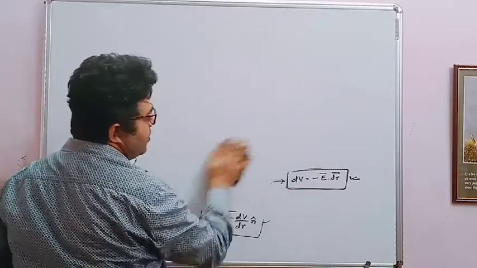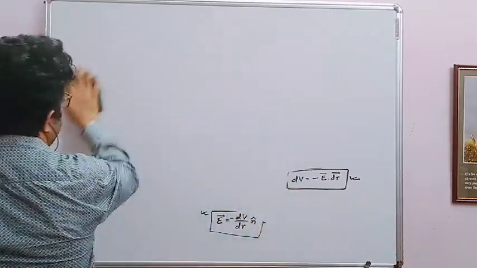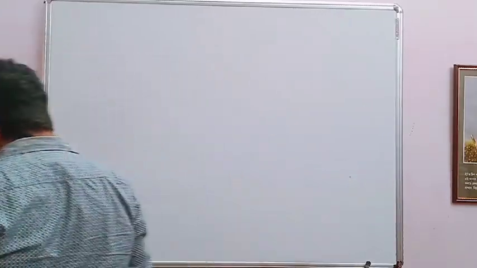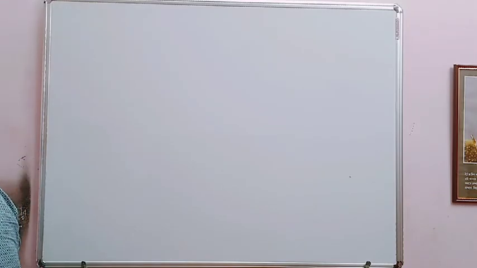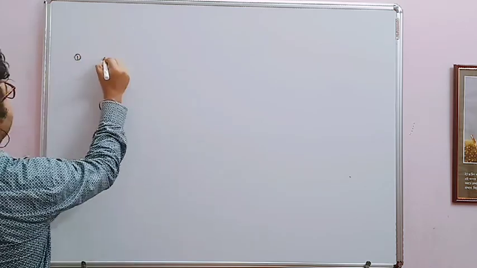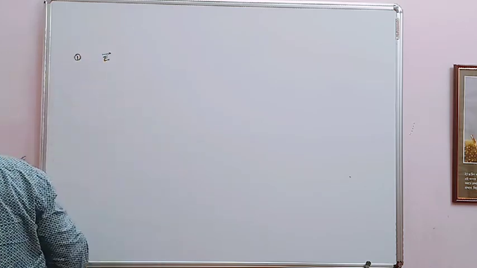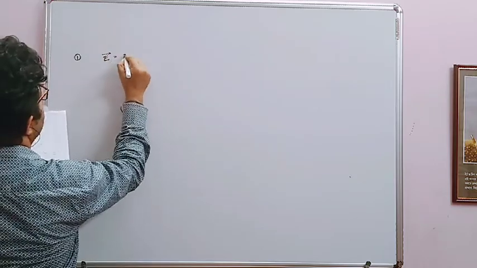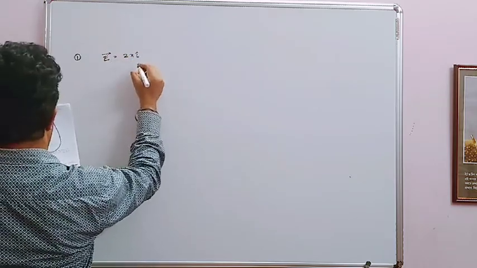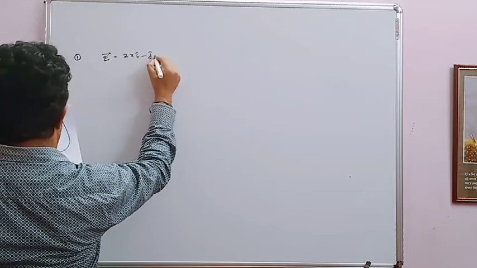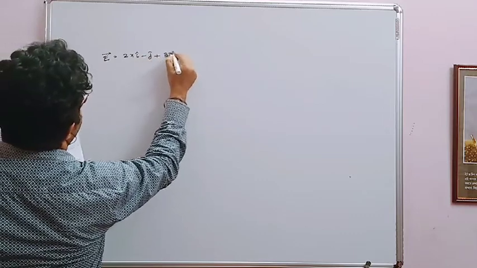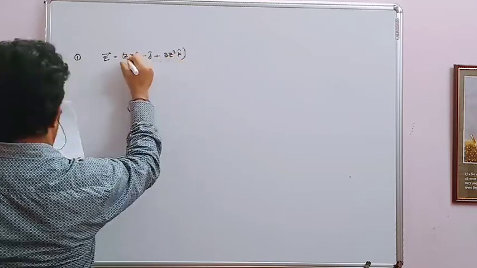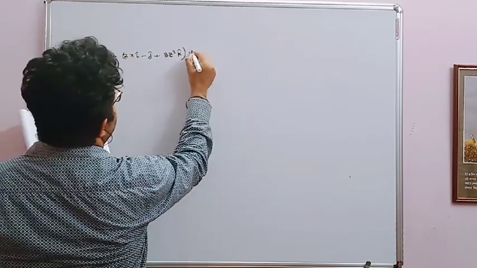So we can try one question each from both formulas. My first question: the electric field is given as 2x i minus j plus 3z square k volt per meter.